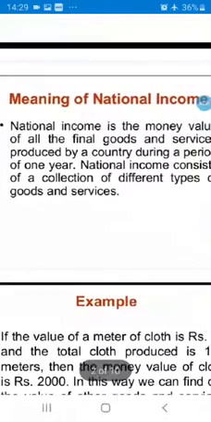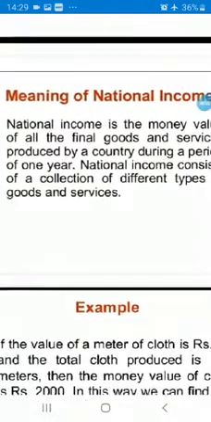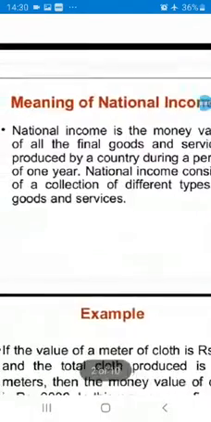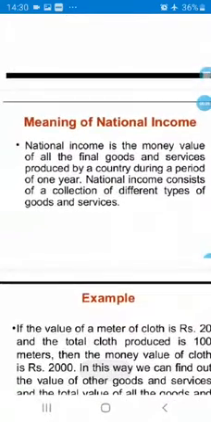Now, you can say it is a national concept. It is a national concept. It includes the value of final goods and services produced in the entire world. It consists of all producers who are normal residents of the country. It includes net factor income from abroad.